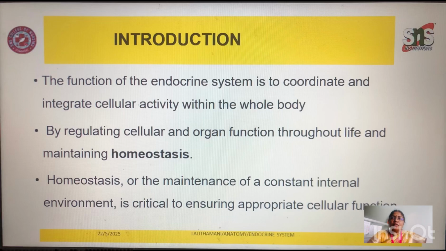So the function of the system is to coordinate and integrate the cellular activity among all the other organs.